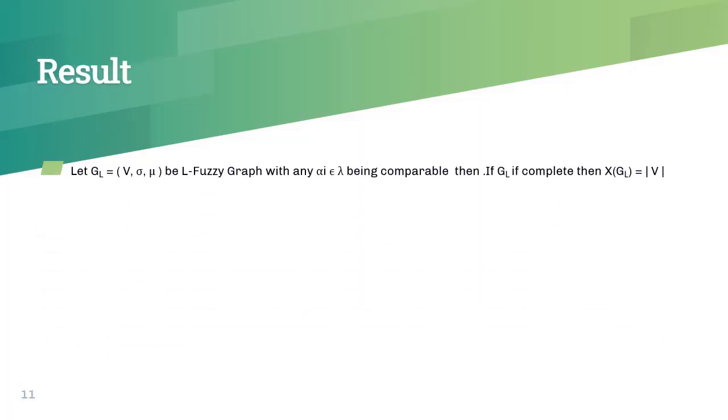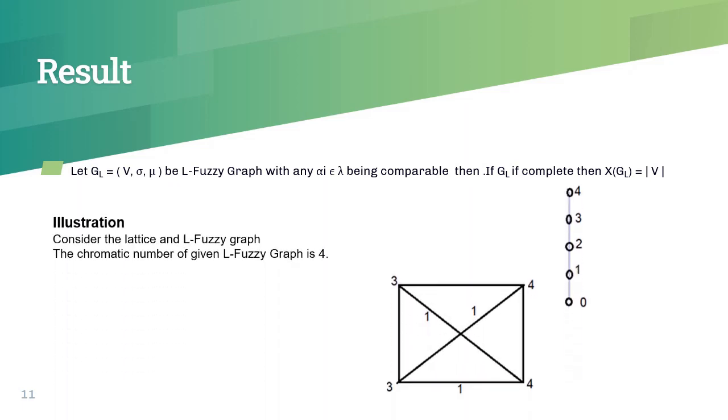Here is the result. If the alpha C graph is complete, then chromatic number of that alpha C graph is equal to total number of vertices. Here is an illustration. This is a lattice and this is a complete alpha C graph. When we calculate the chromatic number of this alpha C graph, we got it as 4. And the total number of vertices in this graph is also 4.